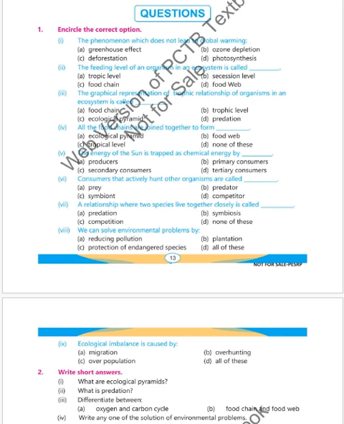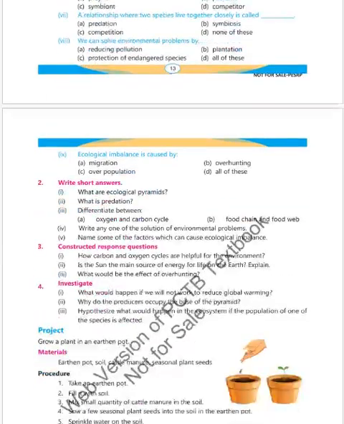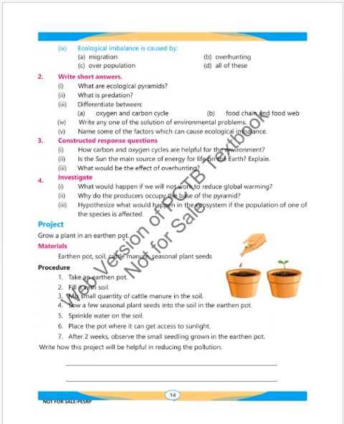Number 6. Consumers that actively hunt other organisms are called: prey, predator, symbiont, competitors. Number 7. A relationship where two species live together closely is called: predation, symbiosis, competition, none of these. Number 8. We can solve environmental problems by: reducing pollution, plantation, protection of endangered species, all of these. Number 9. Ecological imbalance is caused by: migration, overhunting, overpopulation, all of these.